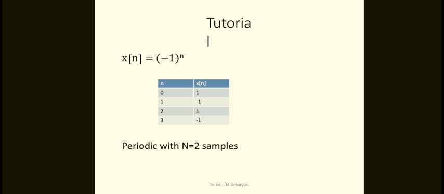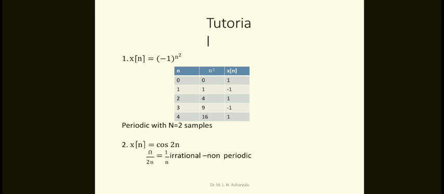Okay, and now this is again x of n is equal to minus 1 whole power n. In the previous one, this is 1, minus 1, 1, minus 1 like this, periodic with N equal to 2 samples for the given one. So again minus 1 whole power n square, which is again x of n.